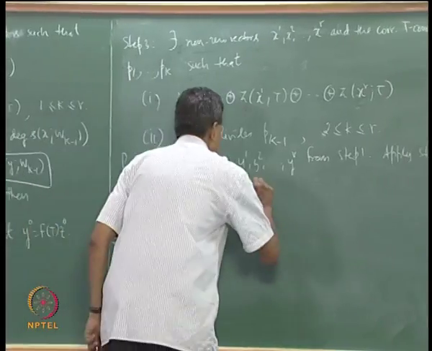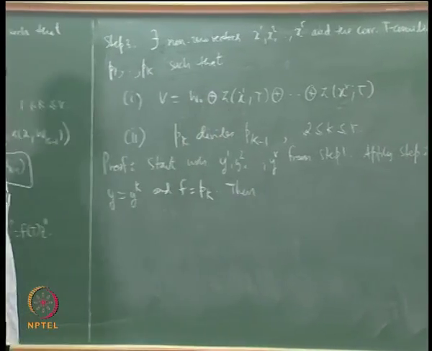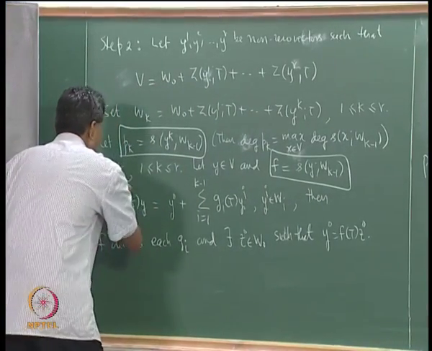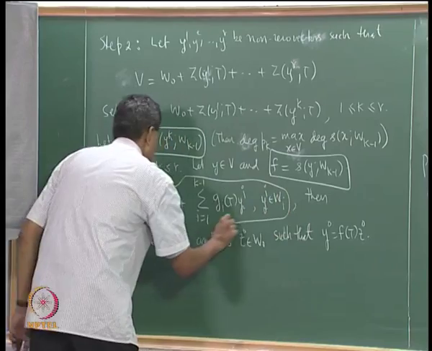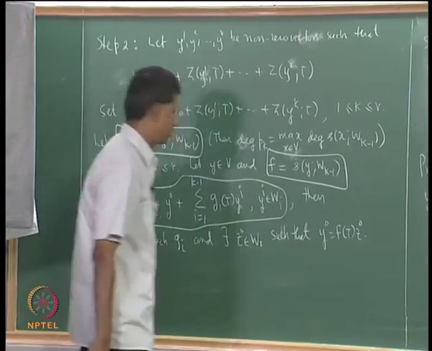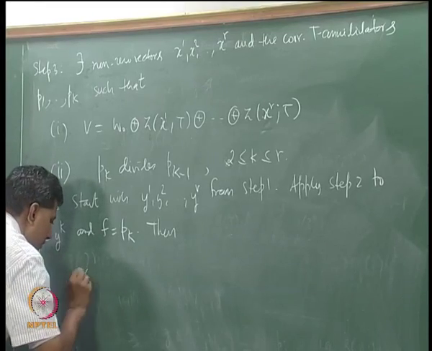So, I have the following. In other words, I am just rewriting this representation for y equals yk, f equals pk.